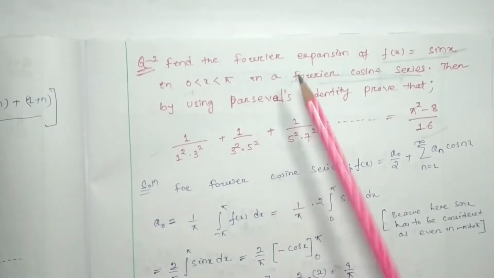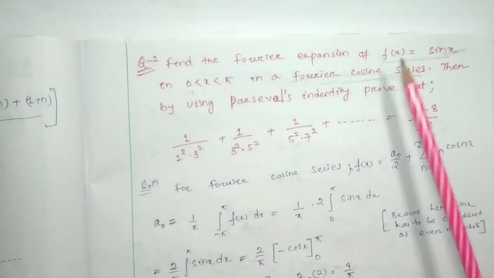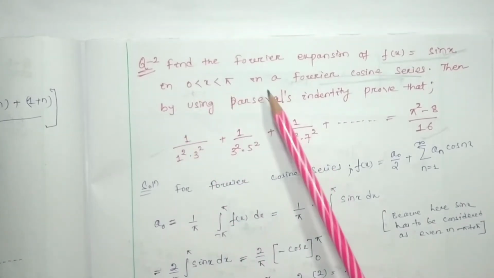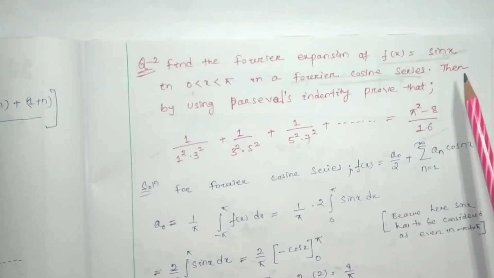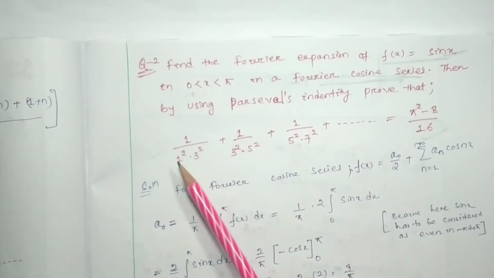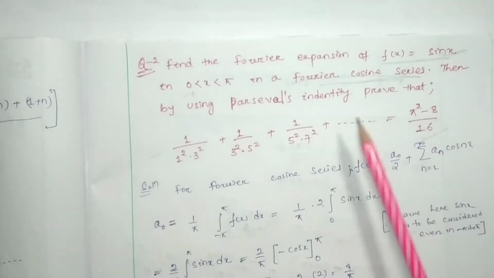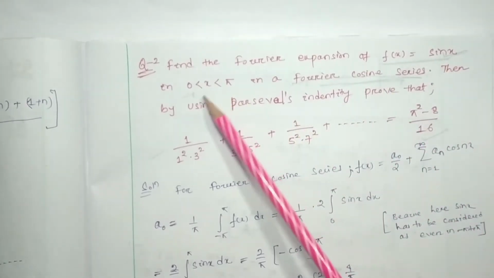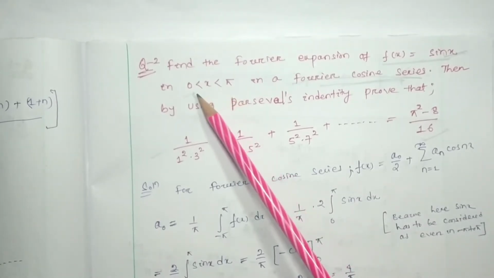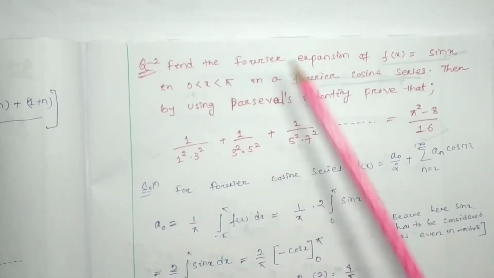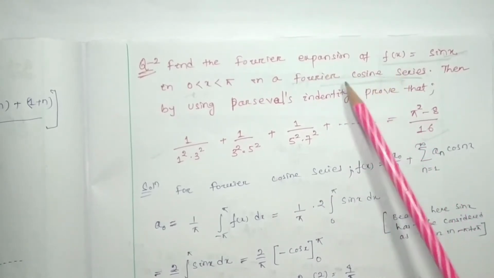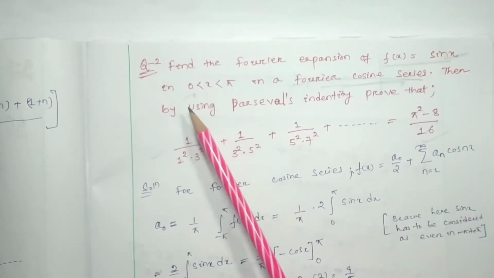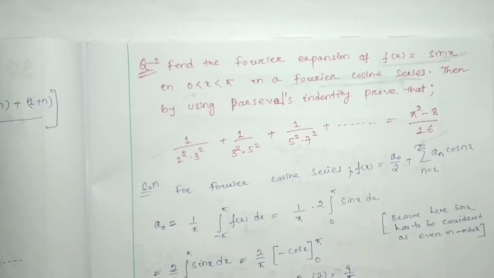The question was: find the Fourier expansion of f(x) = sin x, in between 0 to pi, in a Fourier cosine series. Then by using Parseval's identity we have to prove this one. We know that if a function is in a half period limit, it is not periodic, it is half period. 0 to pi means half period. To find the cosine series, this function has to be transformed to an even function in the range of minus pi to pi.